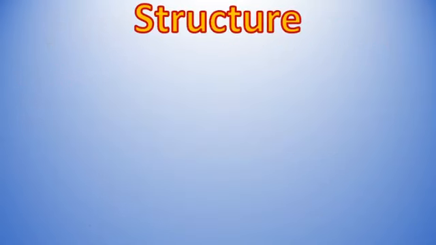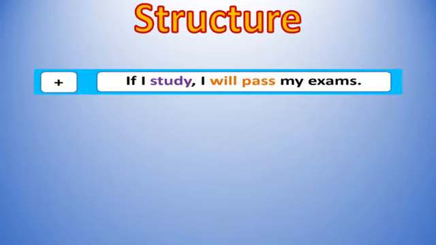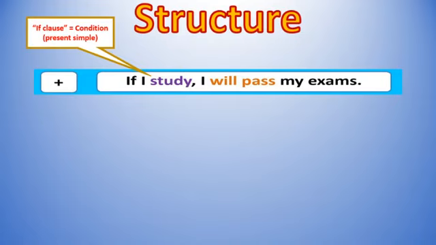Now, what about the structure? We have, for example, a sentence in positive way. If I study, I will pass my exam. Okay, now, the first part is the if clause. The if clause is the condition. It's your present simple tense. It begins from the word if to the word study. If I study,